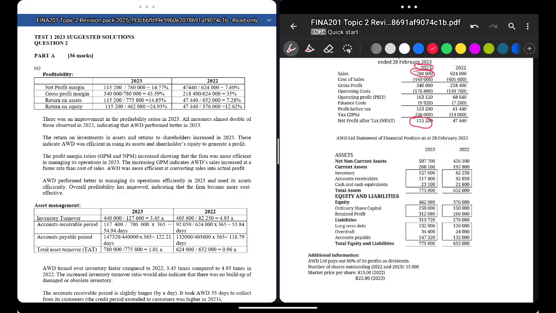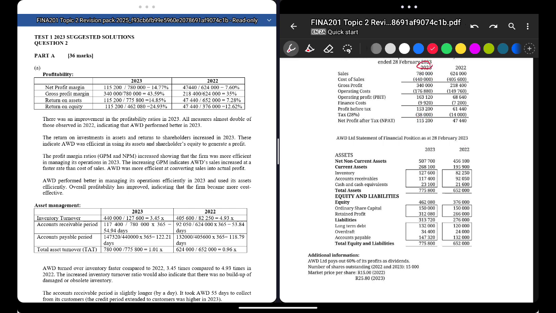You get 14.77%. Now, I don't think in your working when you do your exam you must show the 100, because they didn't do this in the memo. So in the exam, in the calculator you just put this amount, you'll get 0.1477. But some people like me do not know that in percentage form, so we just times it by 100, but don't show it in the working. Okay, now that's easy. It's the same for 2022. I'm not going to do 2022, it's the same thing I'm doing.